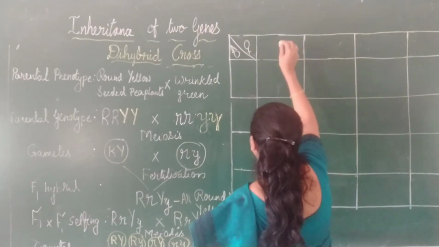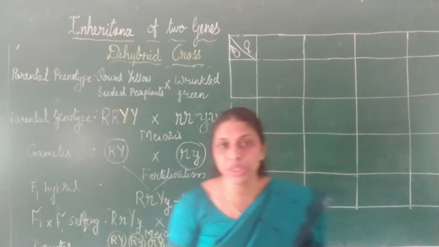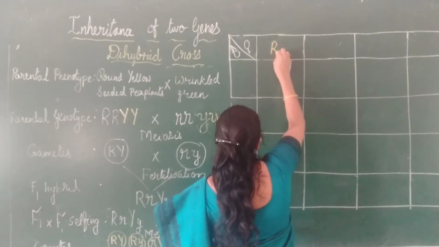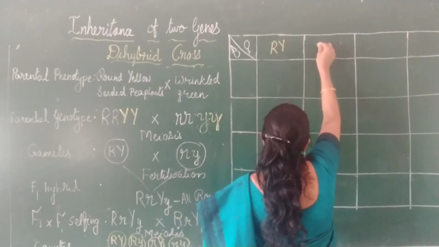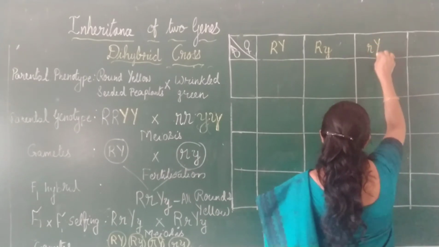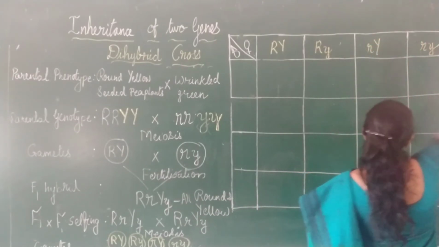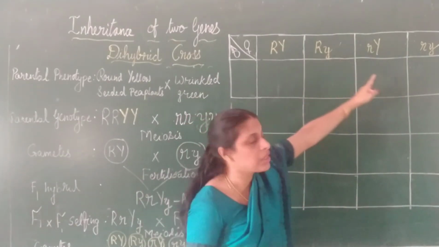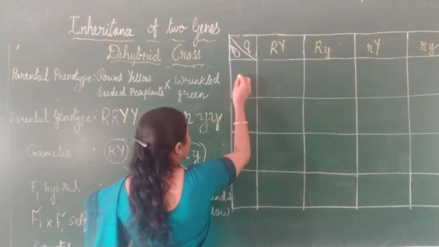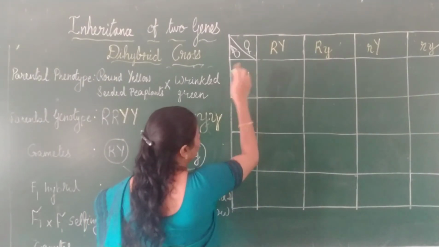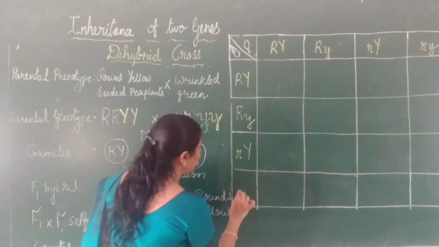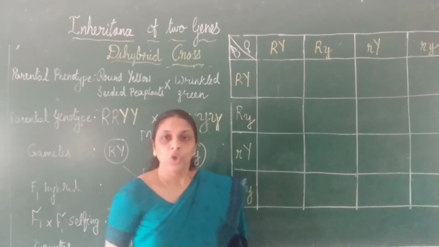So let us write in order. If you write it in order, it won't be a confusion for you. Otherwise, it will be a confusion for you. So the first one, round yellow, right? Capital R, capital Y. Then capital R, small y. Small r, capital Y. Small r, small y. Hope it's clear. What I have written here is nothing but the gametes which are produced from each parent, as a result of meiosis. Here also, capital R, capital Y. Capital R, small y. Small r, capital Y. Small r, small y. Hope this is clear.